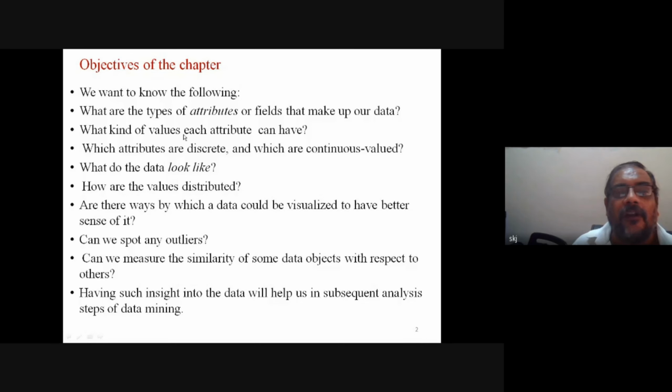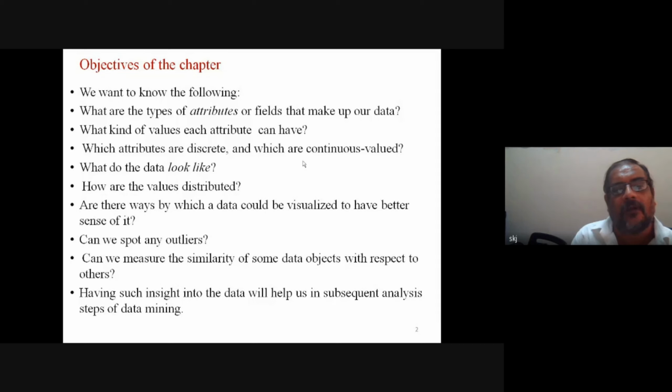What kind of values can each attribute have? Which attributes are discrete and which attributes are continuous? What do the data look like? If we try to visualize data, in visual mode, what are the possibilities by which we can represent it?